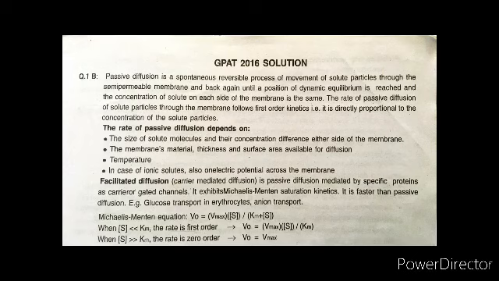Now if you see the equation, V0 is equal to Vmax into substrate concentration divided by Km plus substrate concentration. Now when S, the substrate concentration, is far less than Km, the rate is first order, because your equation will become V0 is equal to Vmax into S upon Km. And if it is the other way around, that is, substrate concentration is very high compared to Km, then the equation will become V0 is equal to Vmax. That means the rate is zero order.